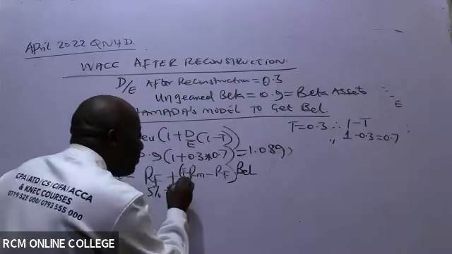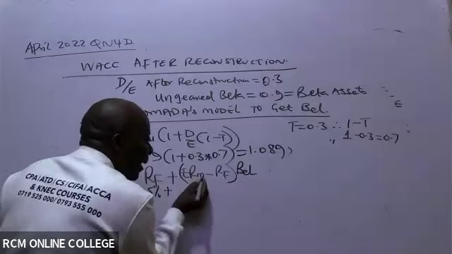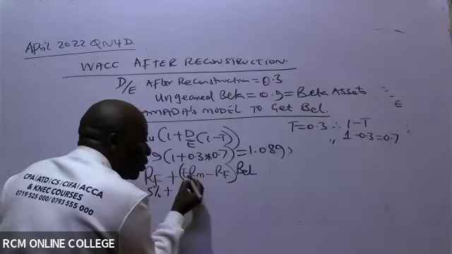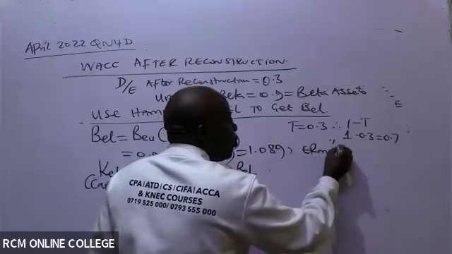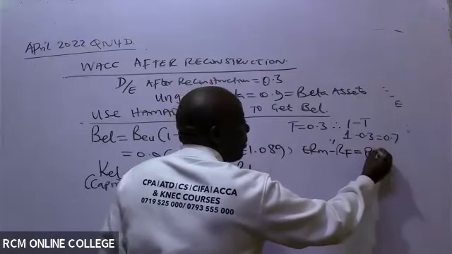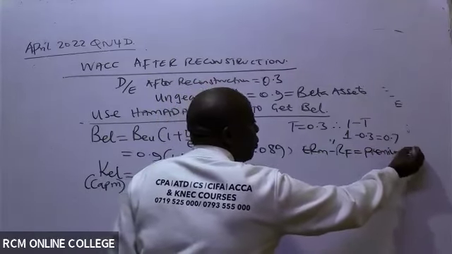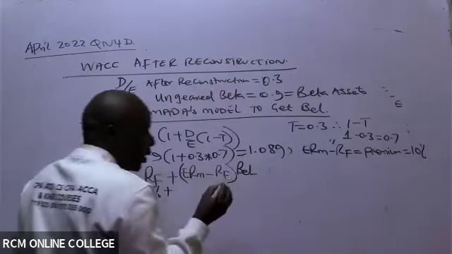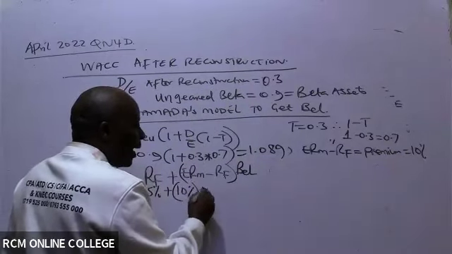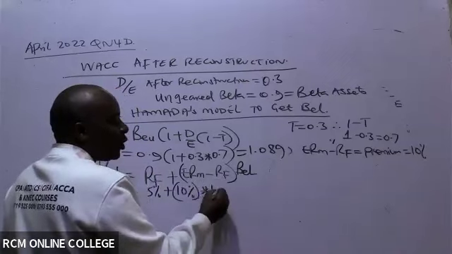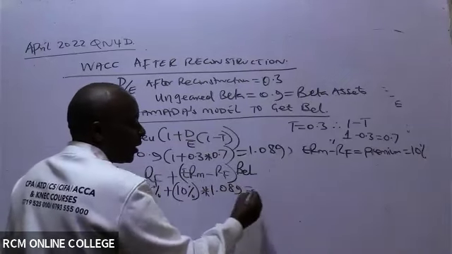Remember, they have not given me market returns. In this question, they have given me the premium, and the premium means that they have already subtracted for you. This is what we call the risk premium. They have already subtracted this for you, and they're calling it 10%. Don't subtract again. So this is 10% into my beta equity levered, which is 1.089.